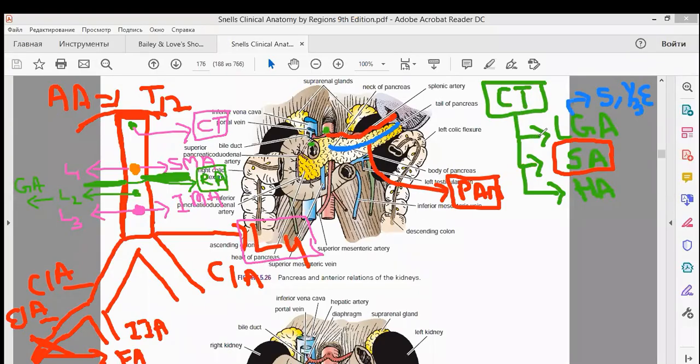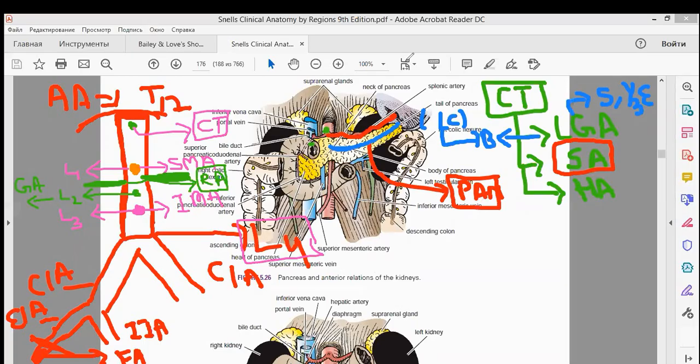The celiac trunk. And I explained one clinical scenario also: if a gastric ulcer is present along the lesser curvature, the artery which is going to bleed is your left gastric artery. Which artery is going to bleed? Your left gastric artery, which is a branch of which trunk? The celiac trunk. Okay, and then we have one more artery, that is your hepatic artery.